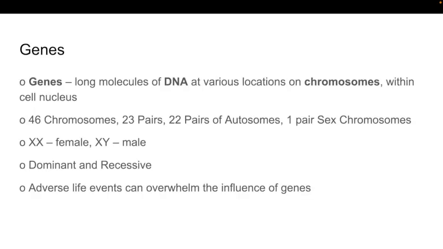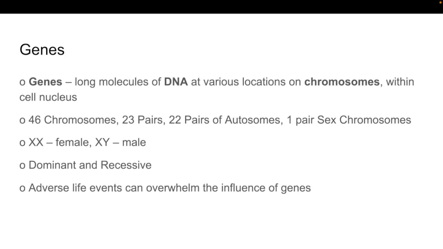Alright, so let's continue. We have the genes, okay? This is also part of the biological, but this is basically the last part of our lessons. So we have the genes. Genes are composed of DNA, and they have various locations on chromosomes. The DNA is on the chromosomes, which are inside the cell nucleus. Our cell has parts, part of which are the chromosomes, and inside the chromosomes is DNA.